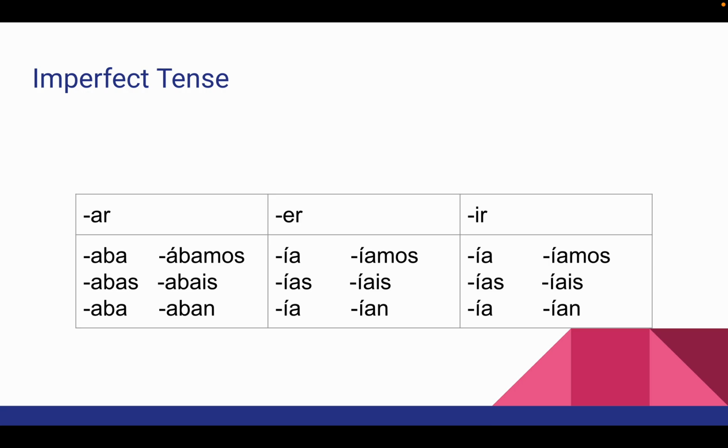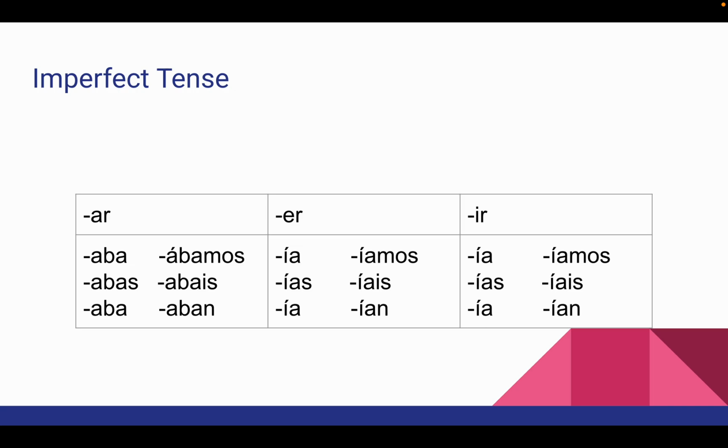So to form the imperfect tense, you're going to have your infinitive and you're going to take off the AR ending, the ER ending, the IR ending, whatever kind of verb it happens to be, and you're going to add these endings. So for AR verbs, the endings are aba, abas, aba, ábamos, abais, aban. For AR verbs, there's only the accent on the we form.